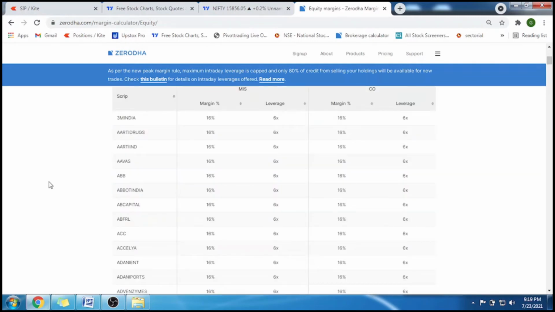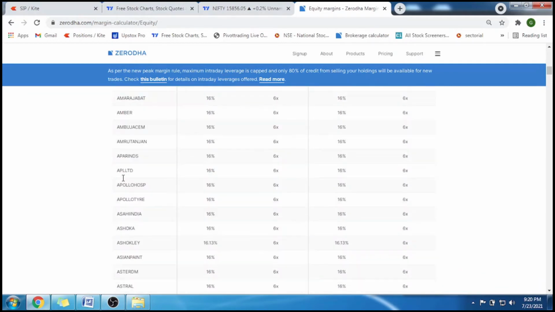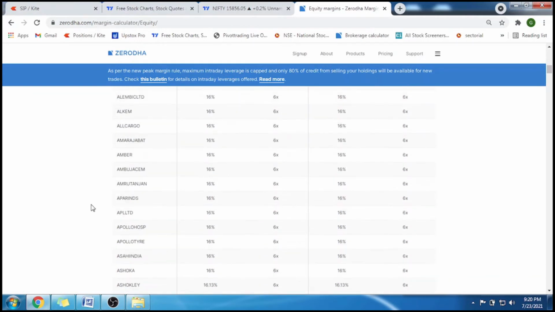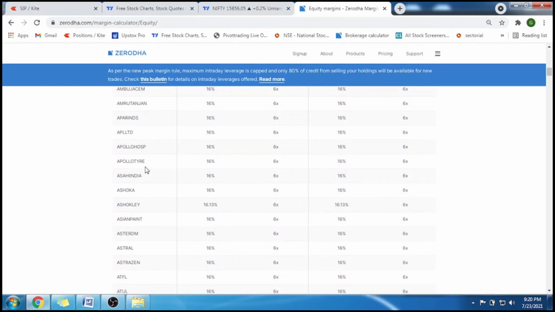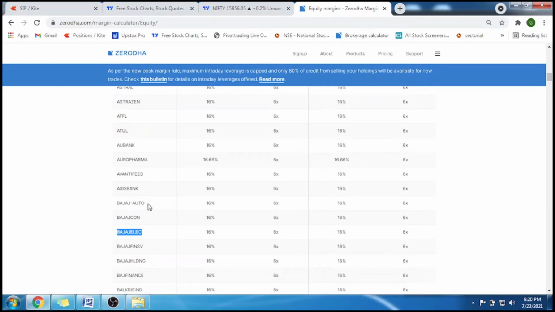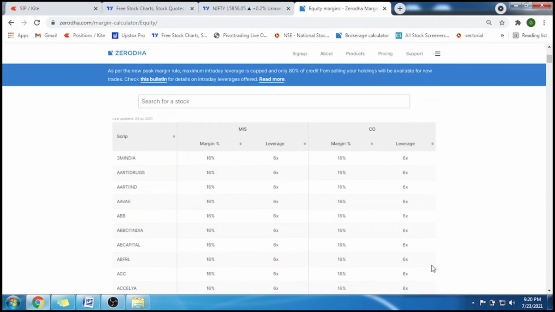Equity is nothing but a share of a company which you can buy. You can become a shareholder of that company. So you have a lot of examples over here. These are all the scripts which you can find under equity. These all come under NSE and BSE. So it's ACC. You might have known ACC from Scam 1992. Yes, that's the same ACC. Then there are a lot of Ambuja Cements, Apollo Hospital, Apollo Tires, Asian Paints. You have a lot of scripts over here. Bajaj Auto. So all these are the equity which we can trade in, and you don't have to worry about this at the moment because this will all go off by September, because SEBI.